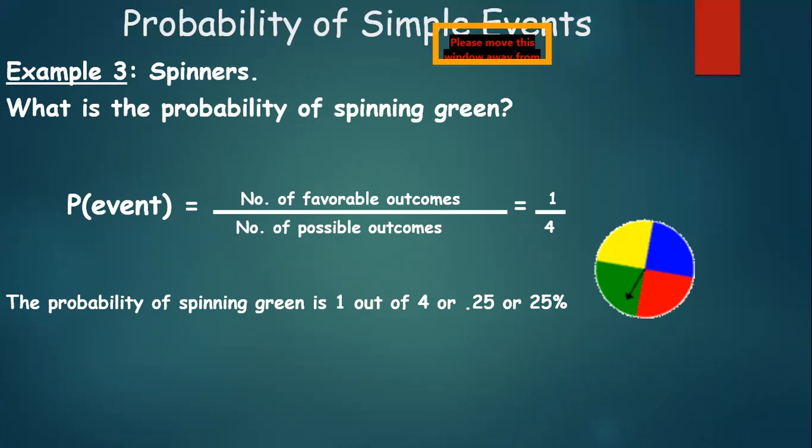Now this 1 upon 4 can be simplified further, and you can write it as 0.25 in decimals, or refer to it as 25% in percentage. I hope the game with spinners is clear to everyone. Let us get to example number 4.